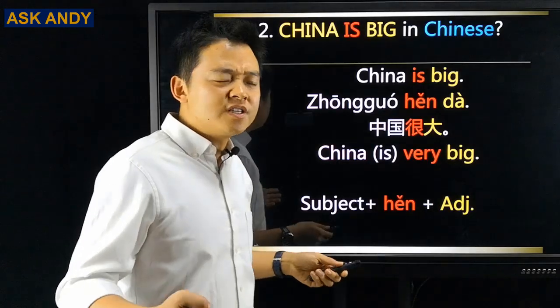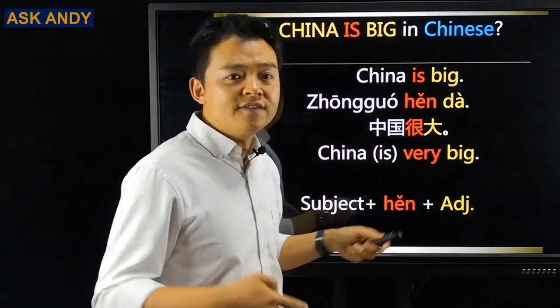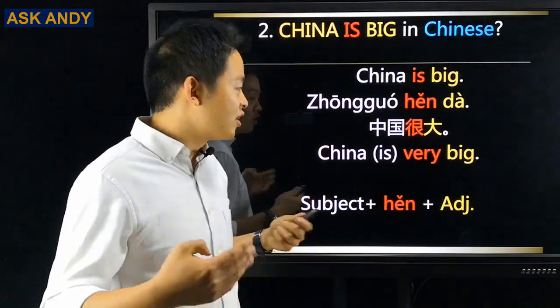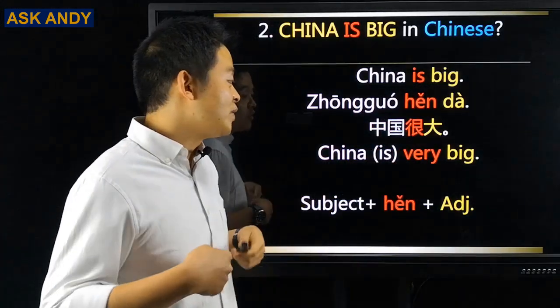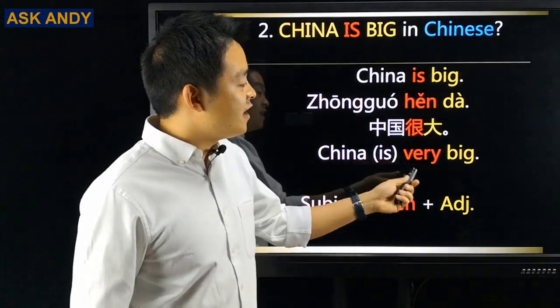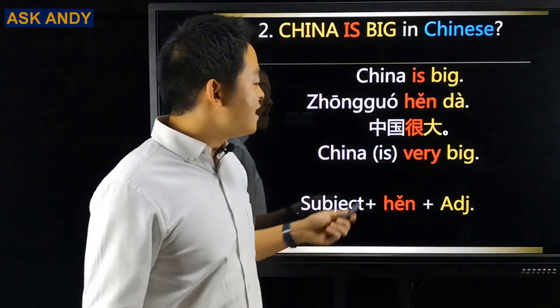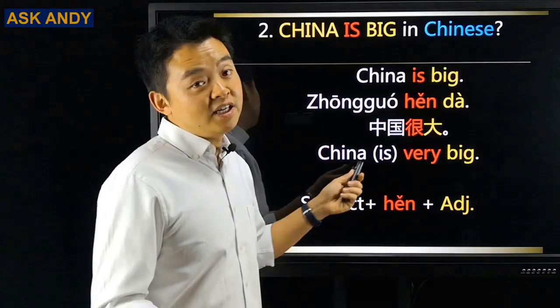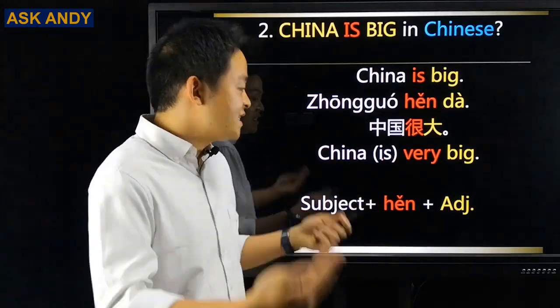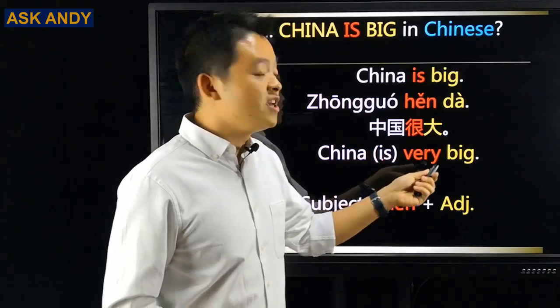You're going to say, what is this 很? If you check it in the dictionary, you're going to find this 很 means very. So literally what we say is China very big. And I put this "is" in brackets. Though we couldn't see it, actually it is there. So what we really say is China very big.